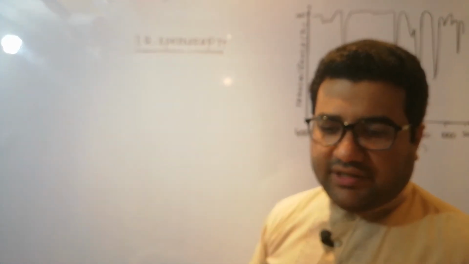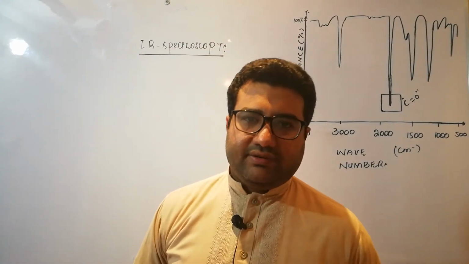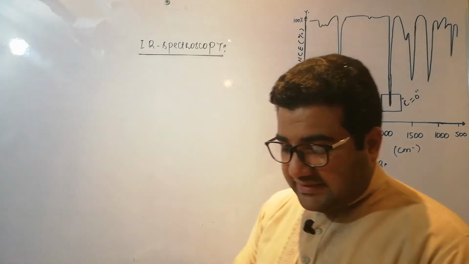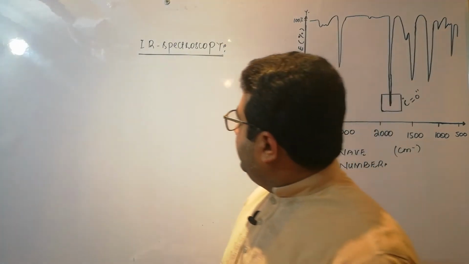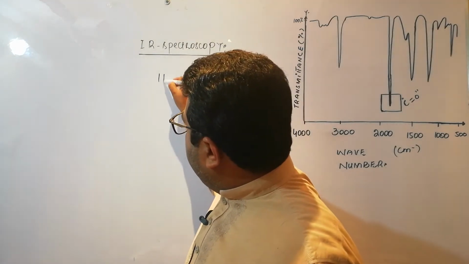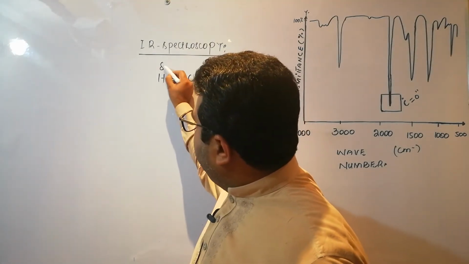It is the study of the interaction of infrared radiations with matter. What is the principle of this spectroscopy? Suppose that there is a polar covalent bond between hydrogen and chlorine.